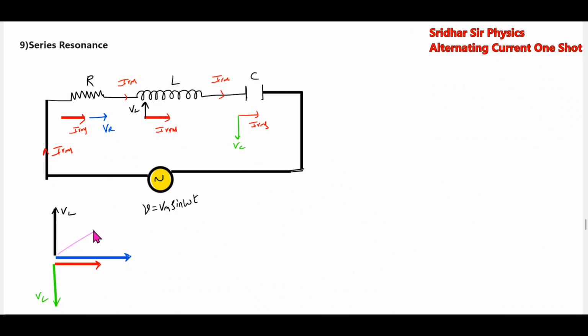This will be the resultant. What about this value? This is V_R, and this is I_RMS.